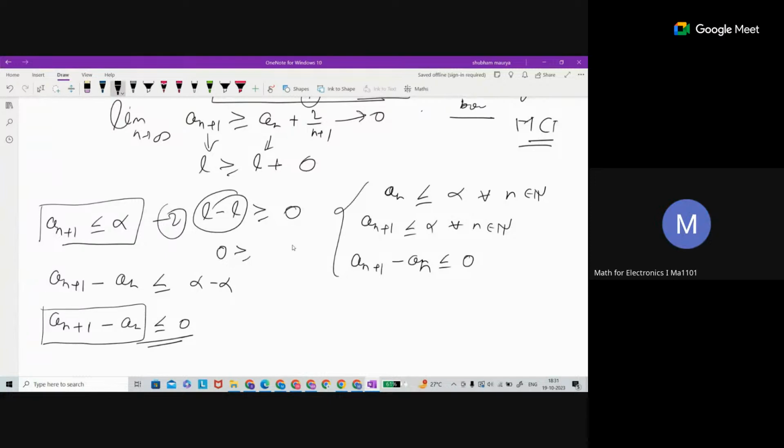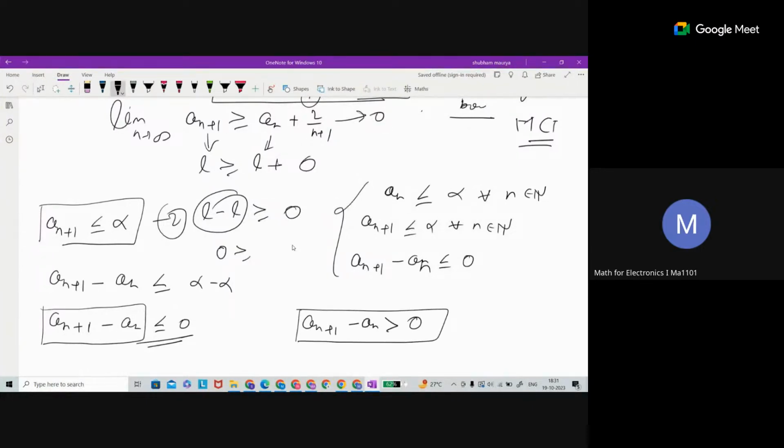But what about what we have reached: an plus 1 minus an is strictly greater than 0. Just a minute, for each term we have not even greater than or equal to, it is strictly greater than 0.